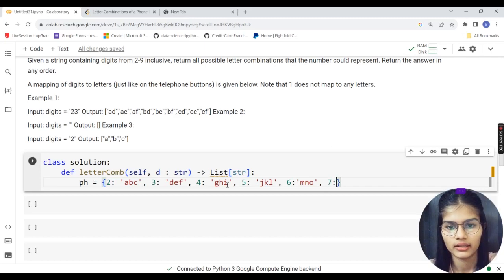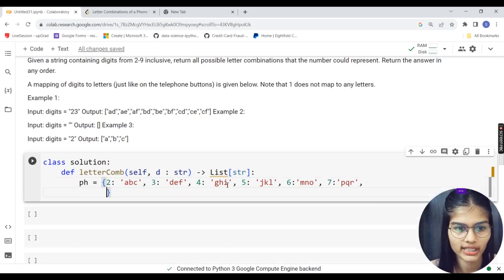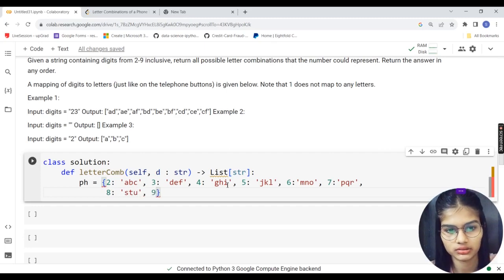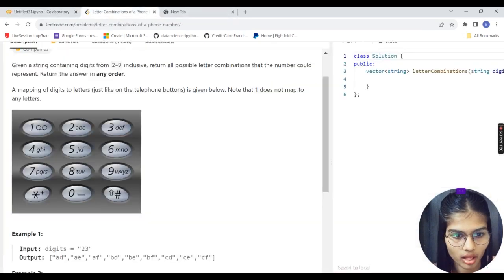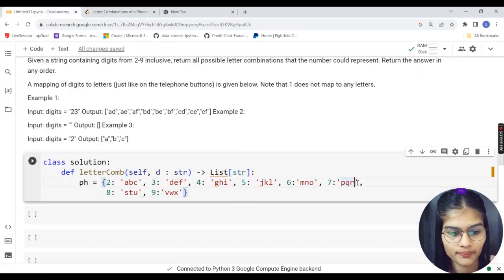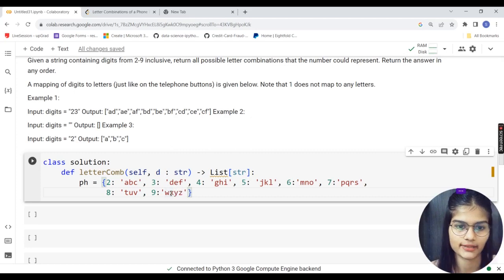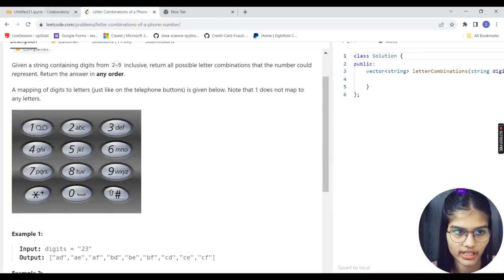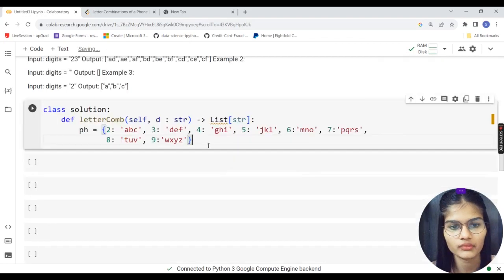Then 7 contains P, Q, R, S. 8 will be T, U, V. And 9 will be W, X, Y, Z. This is how this has been completely defined, right? The same we just note down here.